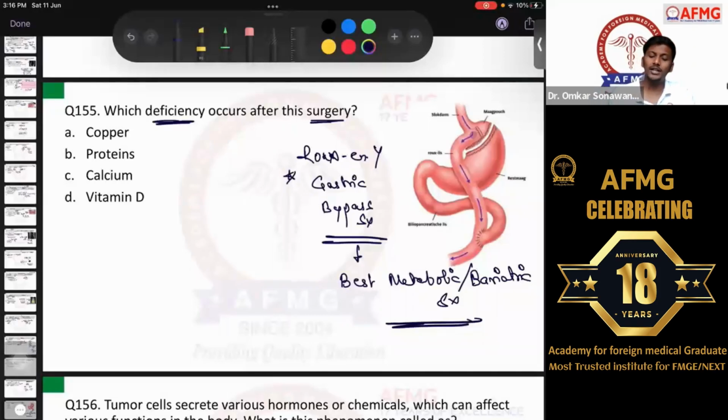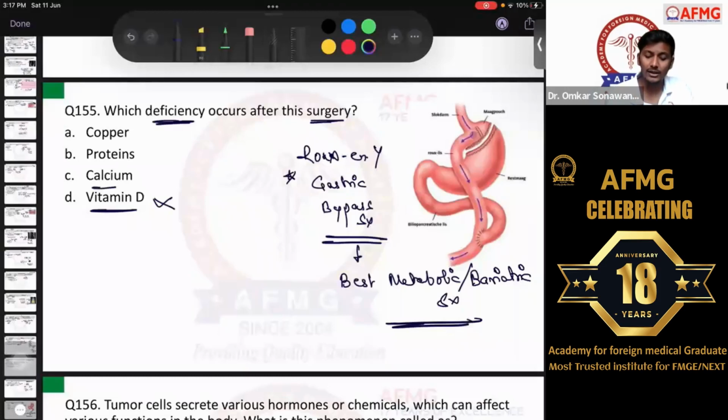Okay, so let's rule it out one by one: which among the following deficiencies will the patient likely suffer from? So option D says vitamin D. Please remember guys, vitamin D we take from the diet, but apart from that, vitamin D is also synthesized in our own body. It is an atypical vitamin which is synthesized in the skin, then liver, and finally in the kidney, right? So there would not be so much deficiency of vitamin D as such, okay? Remember.